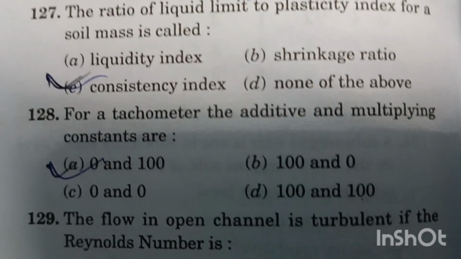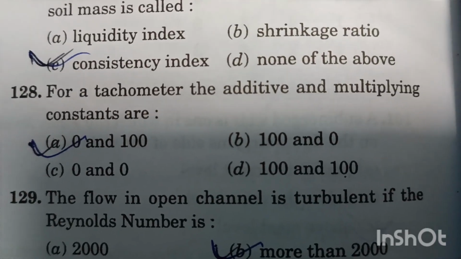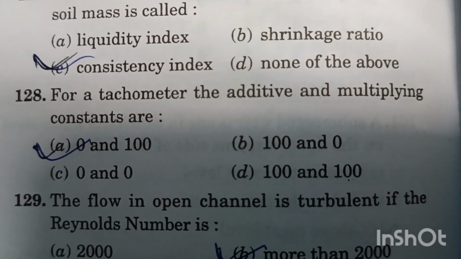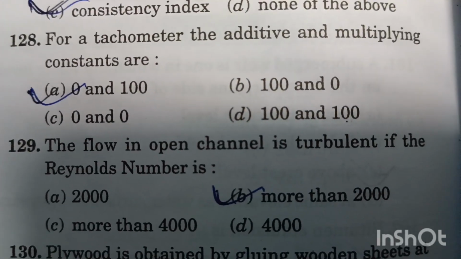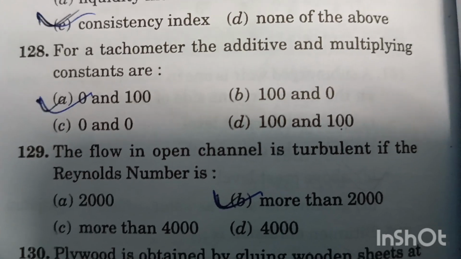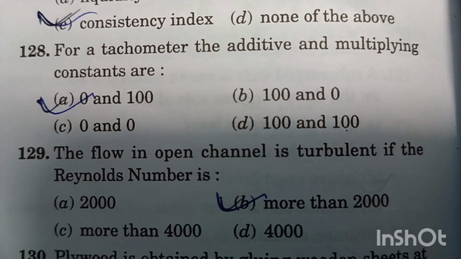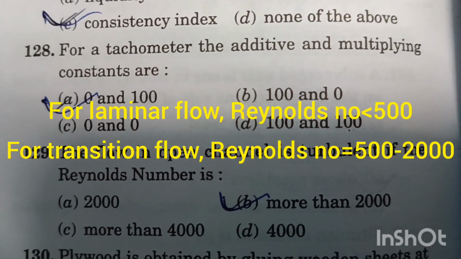Question number 1 to 8. For a tachymeter, the additive and multiplying constants are 0 and 100. Option A is right answer. Question number 1 to 9. The flow in open channel is turbulent if the Reynolds number is more than 2000. Option B is right answer.